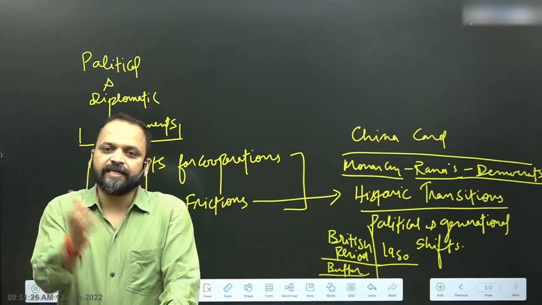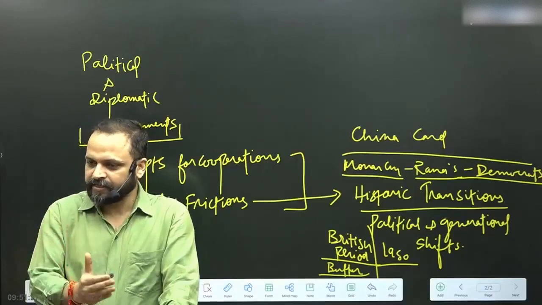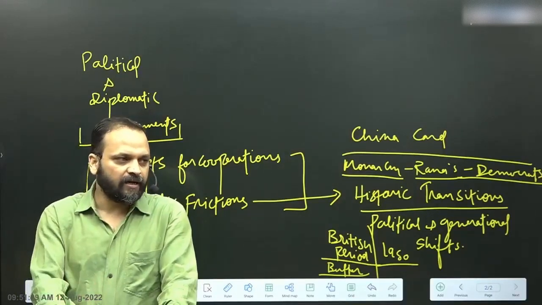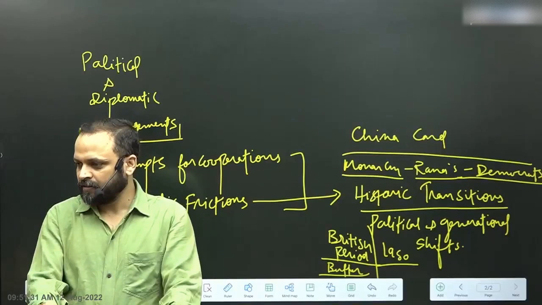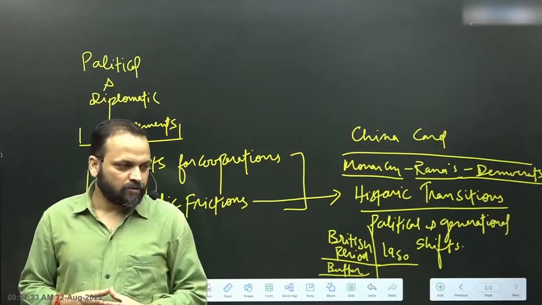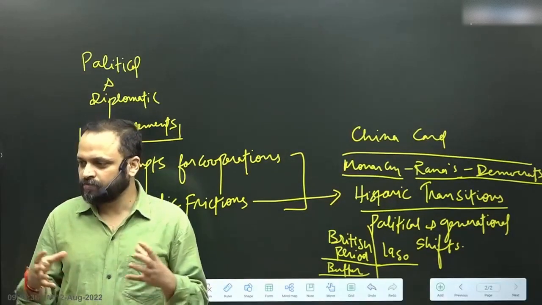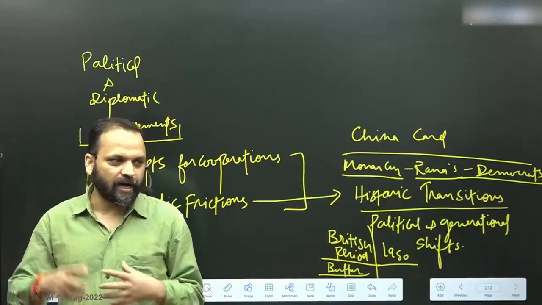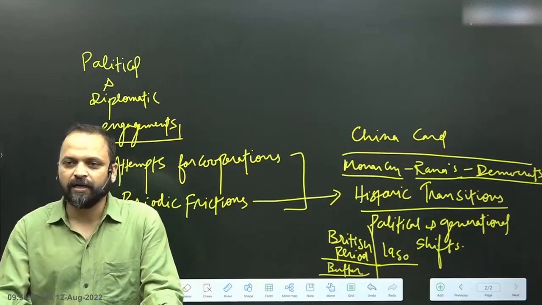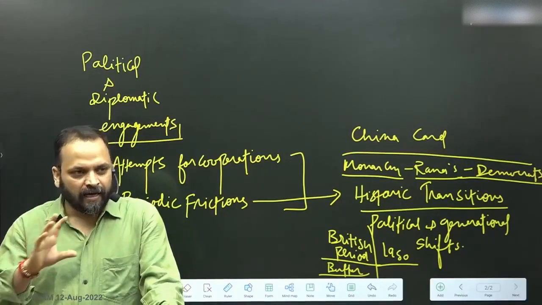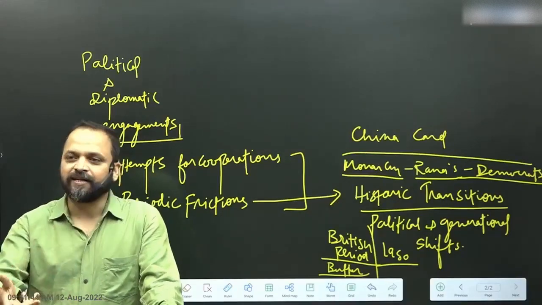So 1989 and early 1990s, there is another friction where India is found to be forced to choose between the monarchy and the democratic element in Nepal. And then there is also domestic transition in Nepal.